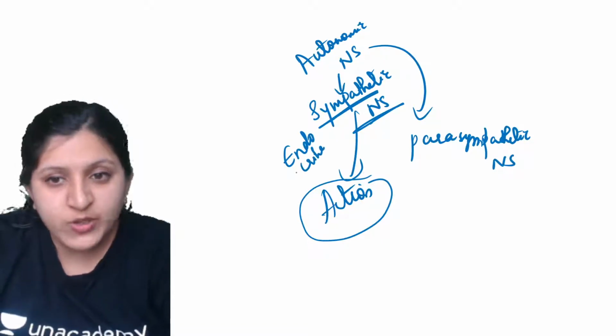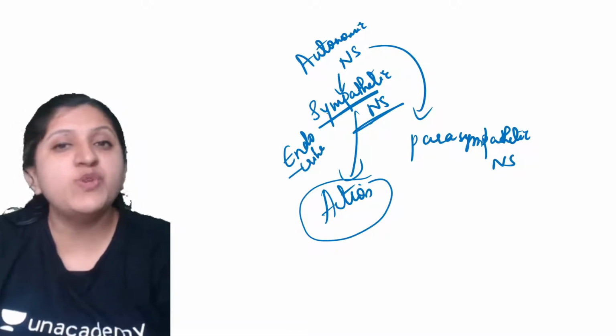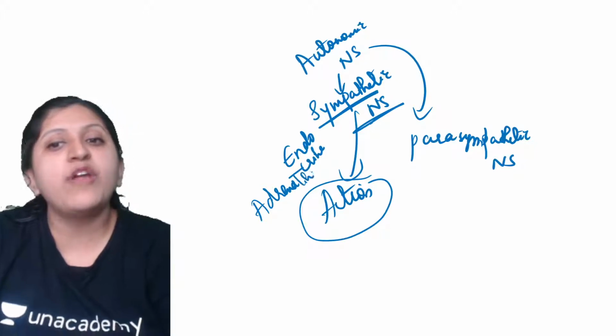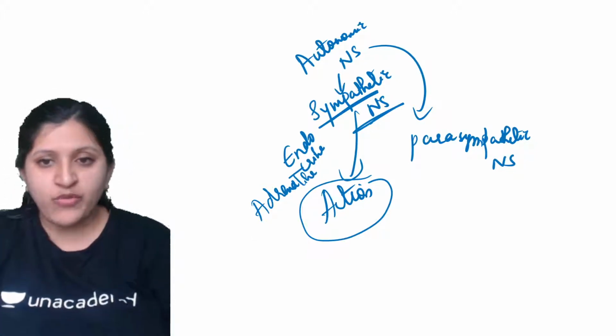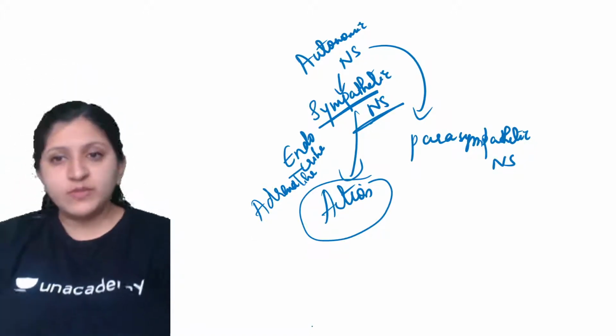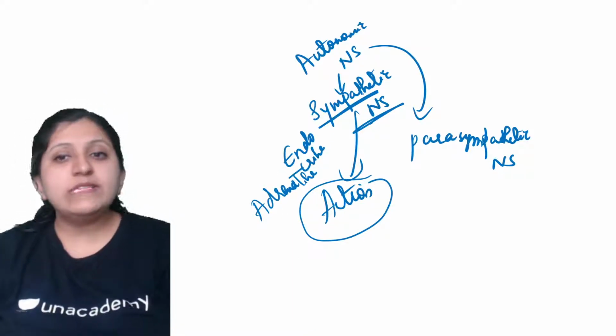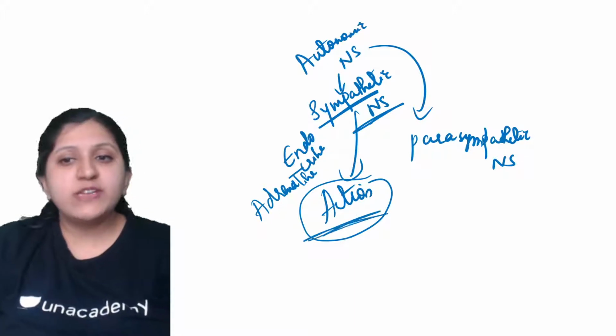The endocrine system is also required. What is released here? The stimulus can be adrenaline, also called epinephrine or noradrenaline. These are the terms used for adrenaline. These work and the action is performed.